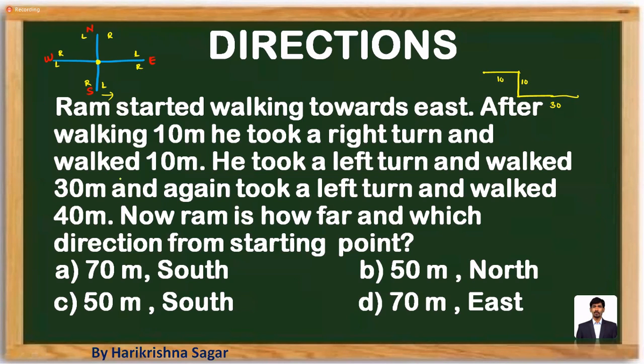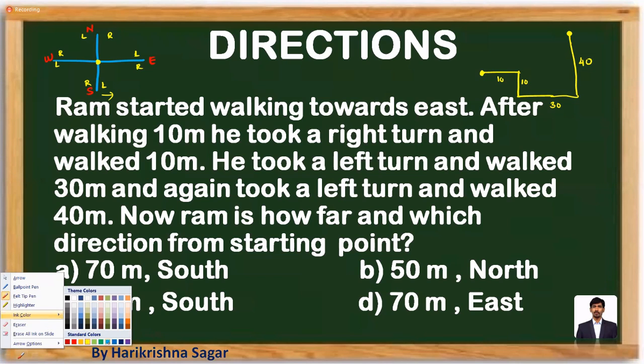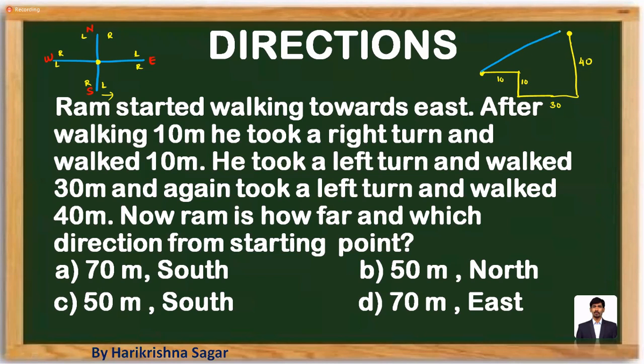And then he turns left. When you are moving towards east, left is nothing but towards south. So he walks for 40 meters. And how far is Ram from the starting point? That means they are asking the distance from here to here. As I told you, remember the point very clearly. Draw the hypotenuse using the initial to final distance.